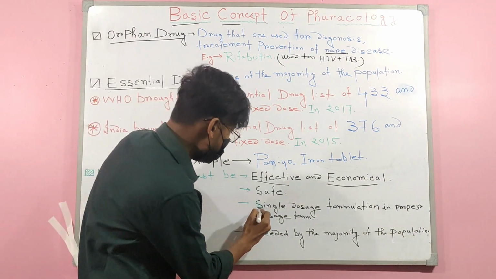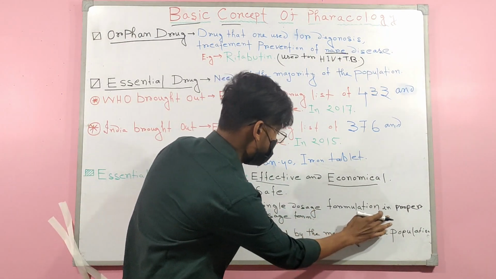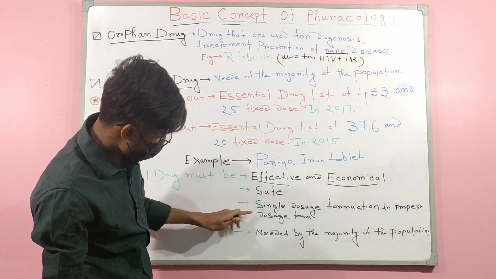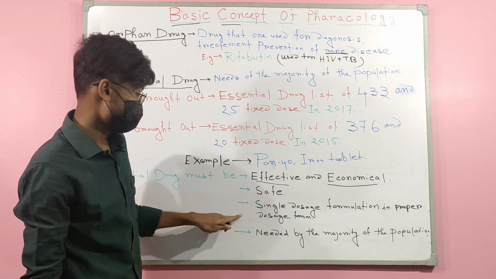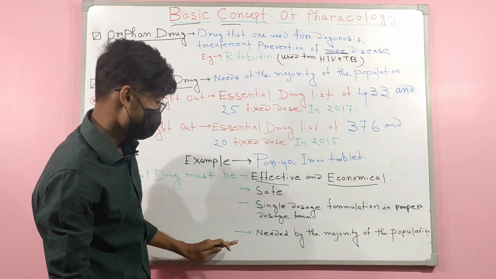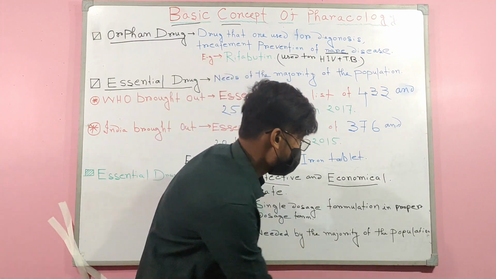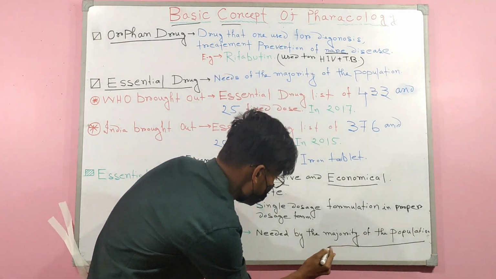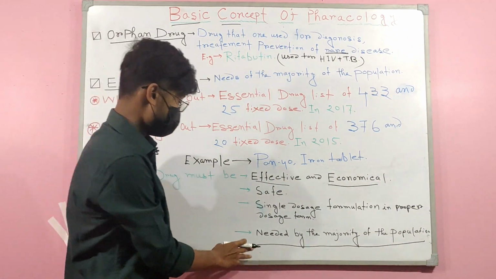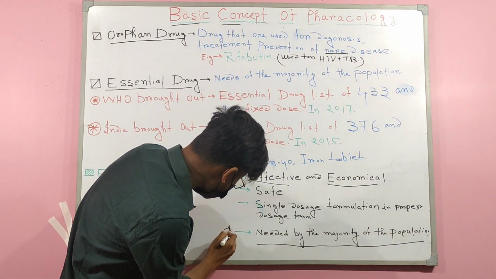Then, single dose formulation in proper dosage form. It is a very important criterion for an essential drug, and it is needed by the majority of the population. In our various pharma exams, this line is very important.